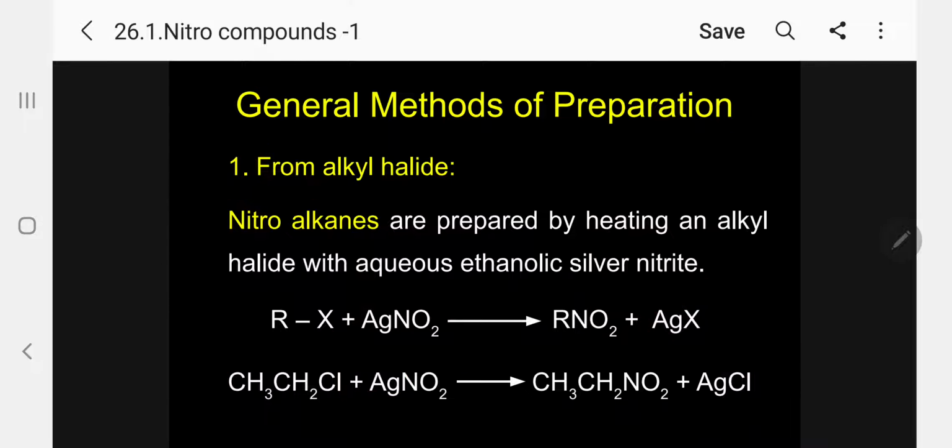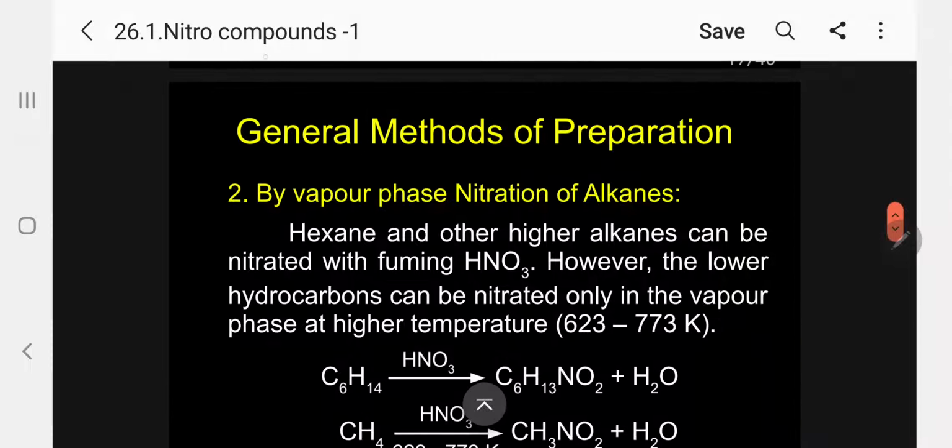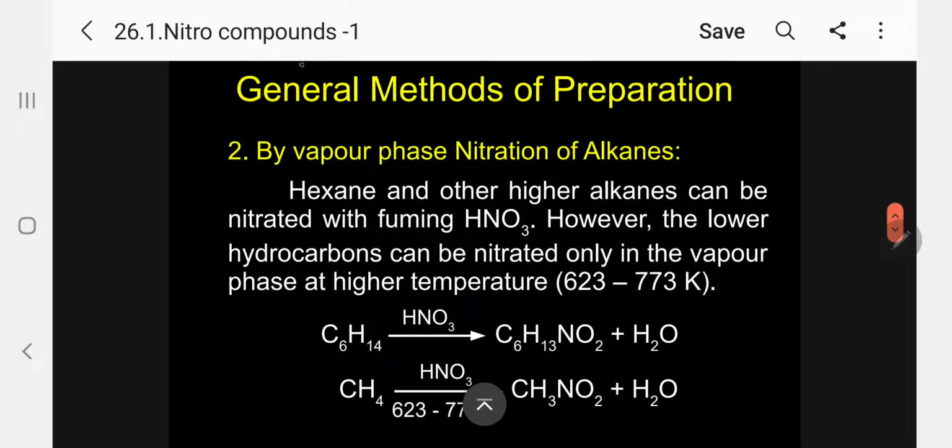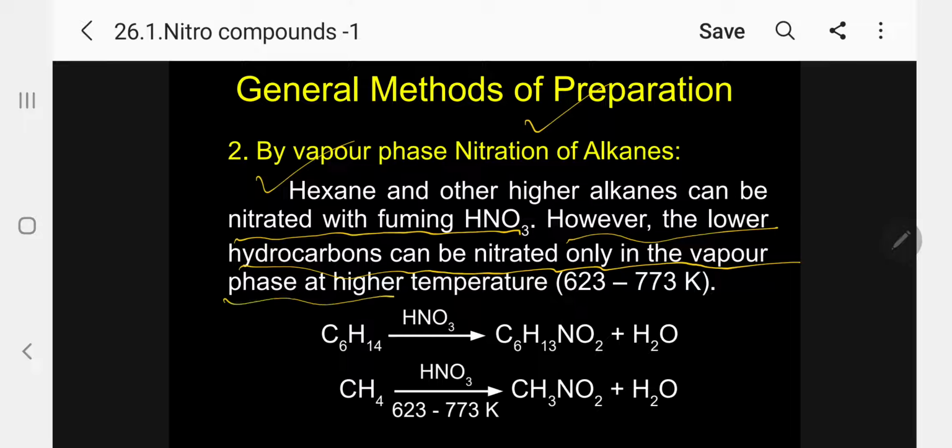Easy method of preparation. Number two, another important method, vapor phase nitration of alkanes. Higher alkanes like hexane can be nitrated using fuming nitric acid. However, the lower hydrocarbons can be nitrated only in the vapor phase at high temperature, 623 to 723 Kelvin.